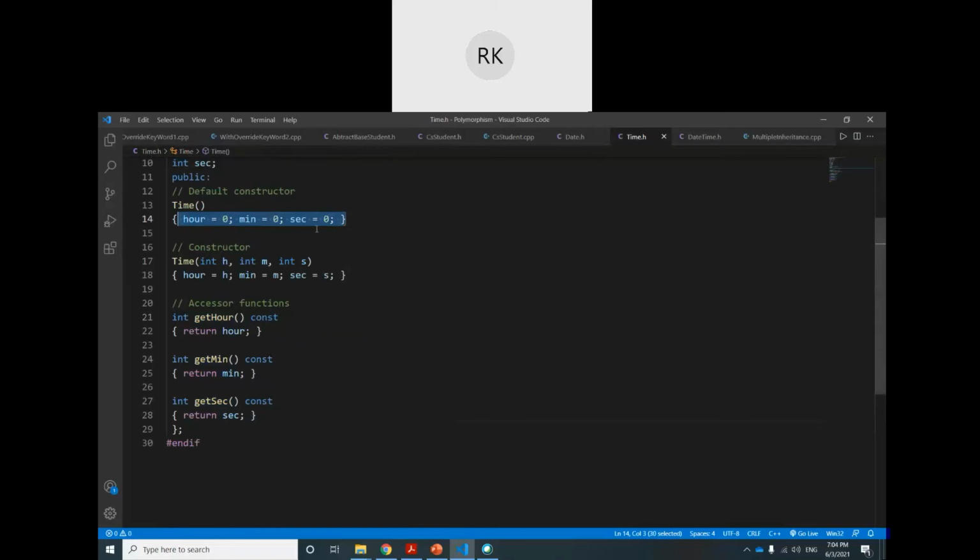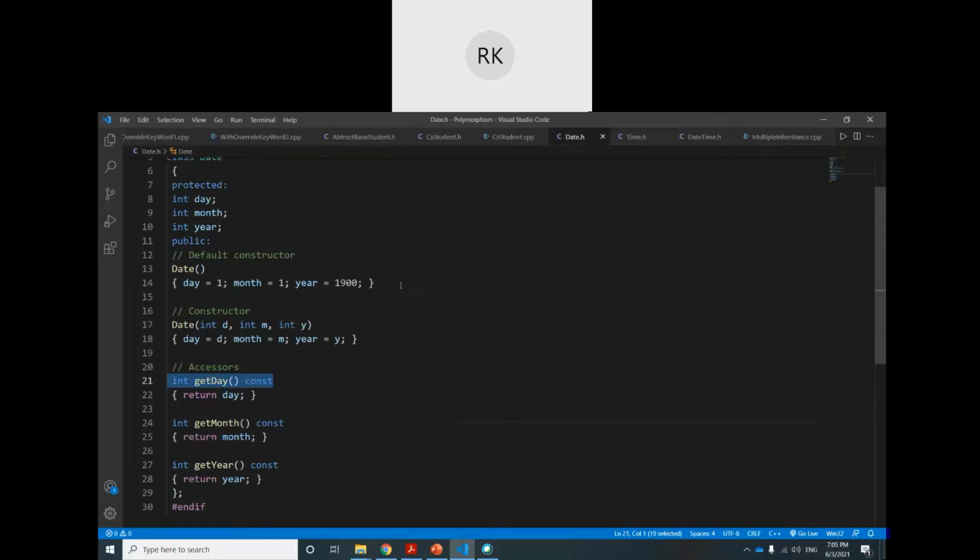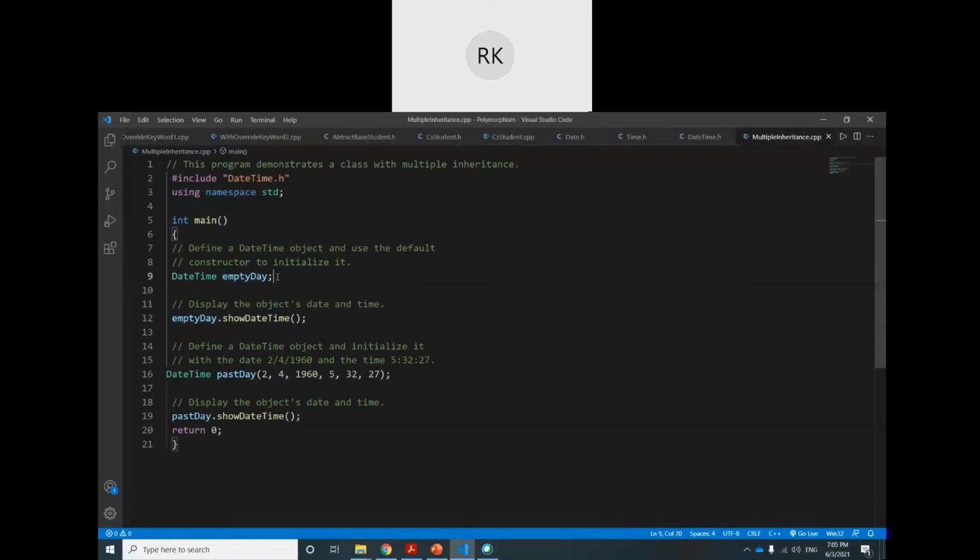So the hours will be 0, minutes will be 0, seconds will be 0, and the date is a bit different. When there are no arguments, the day will be 1, month will be 1, and the year is 1900. These are like default values. So when we don't initialize, the date will be 1 1 1900 and the time will be 0 0.